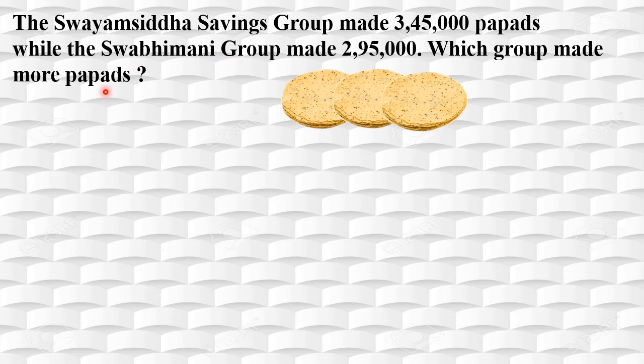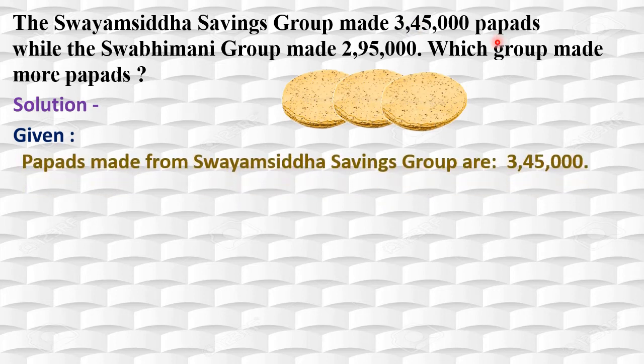Right? Now, here solution, given first. Correct? Now we will make sentences here. What is given in the problem? Yes, the Swayam Siddha Savings Group made 3,45,000 papads. That we will write first. Okay. See here 3 lakh, right? 3 is in lakhs place, 4 is in 10,000s place and 5 is in thousands place.